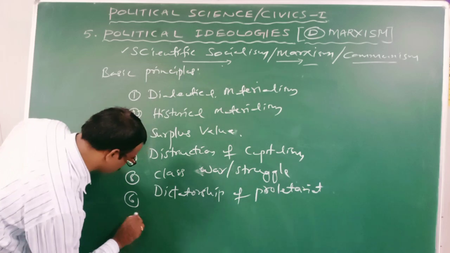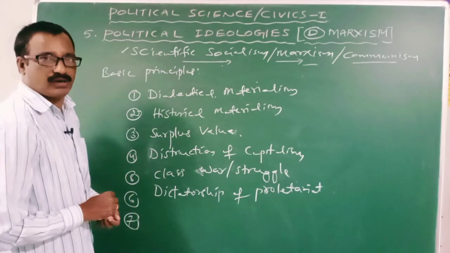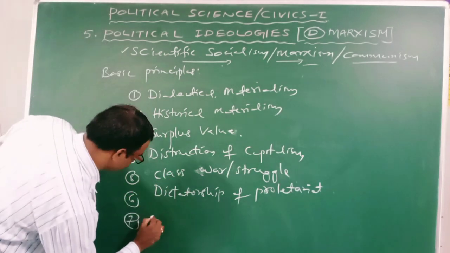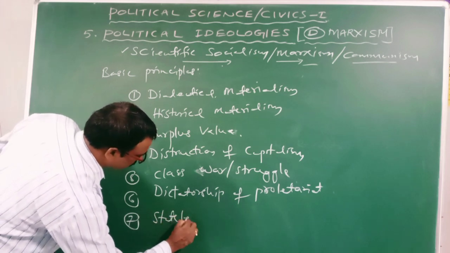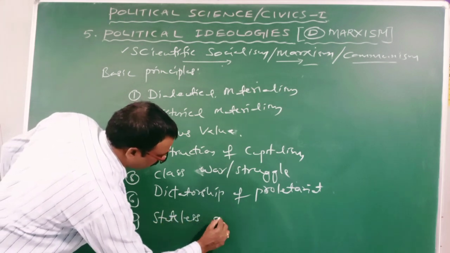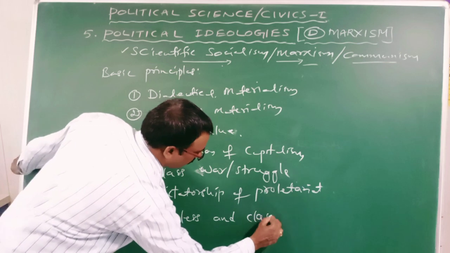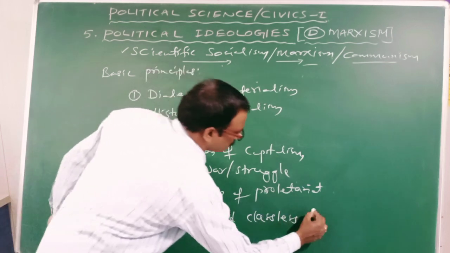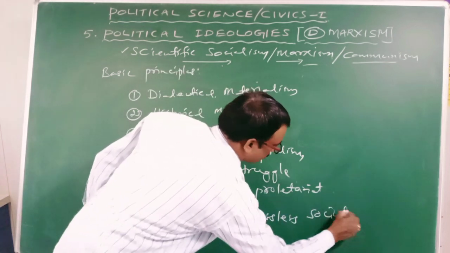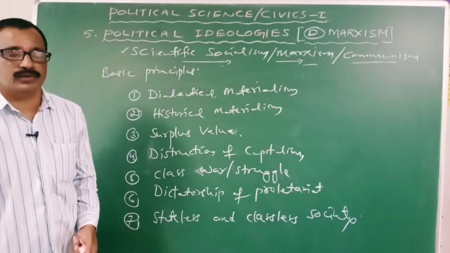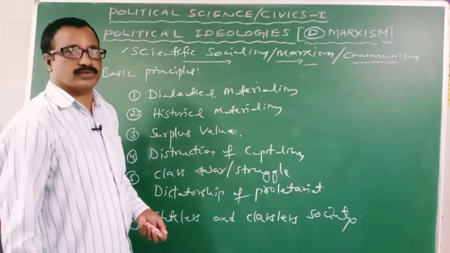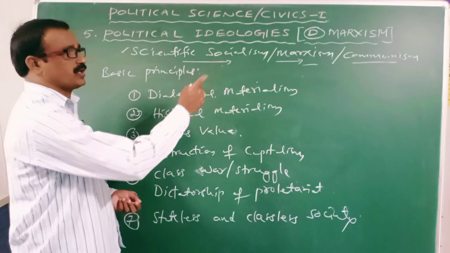And the last one is stateless and classless society. Yes. Now these are the basic principles of scientific socialism or communism or Marxism.